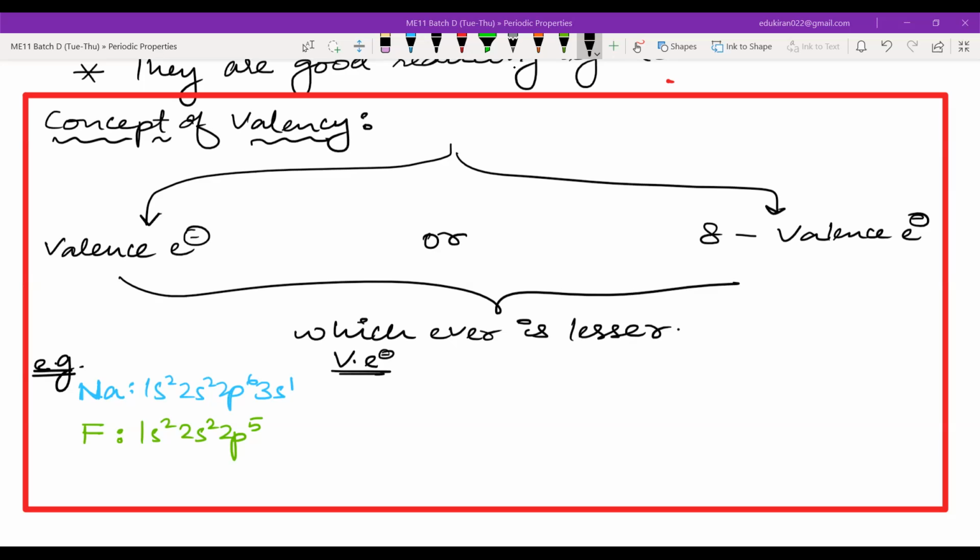Now anyone who finds what the valence shell is, where I have defined it, will let me know that they have found the valence shell in their notebook. We have done both things, valence shell also, valence electron also.